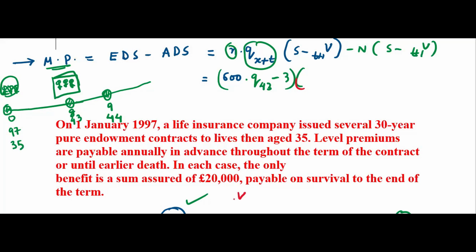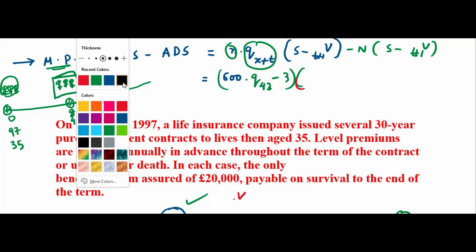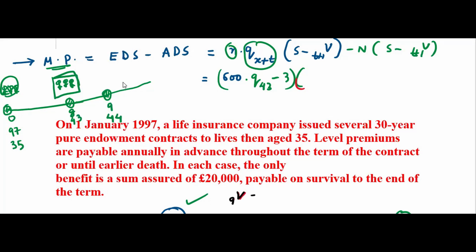V9 will be equal to outgo minus income, APV of outgo minus APV of income. Outgo is 20,000. Directly I'm writing. The age is 44. You can write capital A, 1, top, whatever you want.